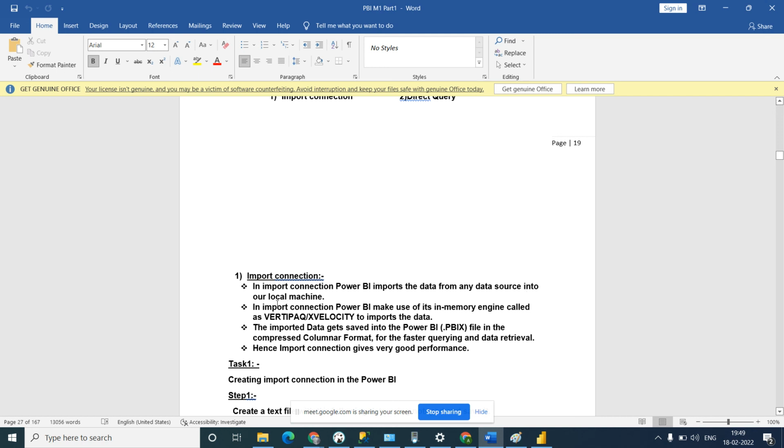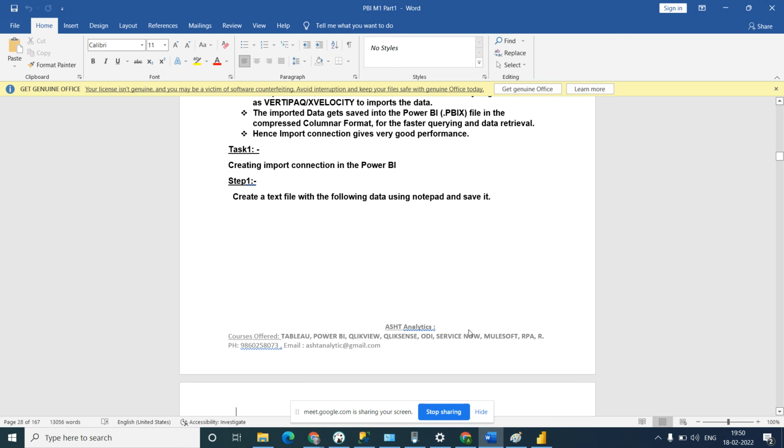Power BI makes use of its in-memory engine called VertiPack. It uses the in-memory engine, VertiPack, and the imported data gets saved in the file in .pbix format. That is the import mode. So we have seen this. Let me paste this diagram.